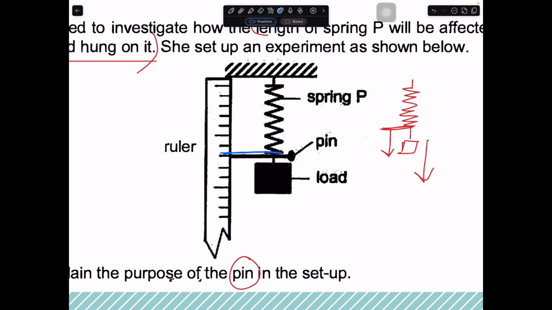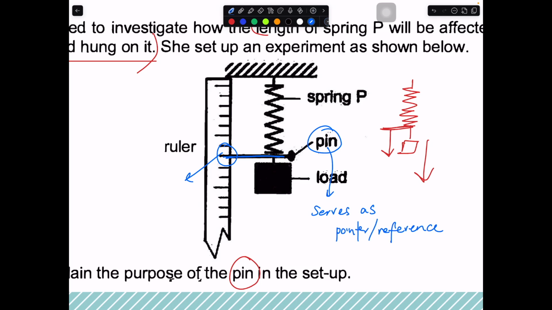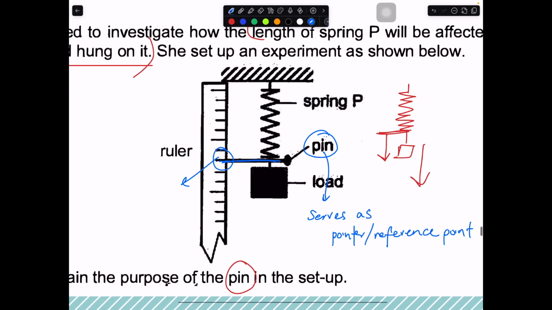It allows you to move along the ruler, so that you can read off the reading over here more accurately. So it's really to increase the accuracy of your reading in this case. So this more or less serves as a pointer or a reference point for you to read off the reading.